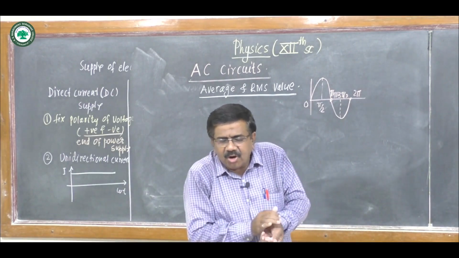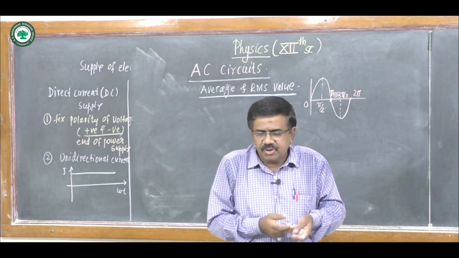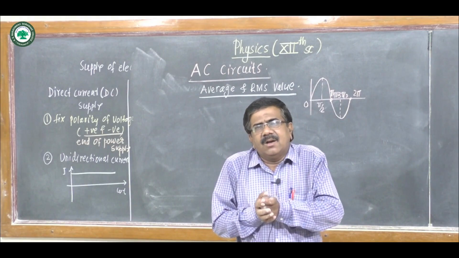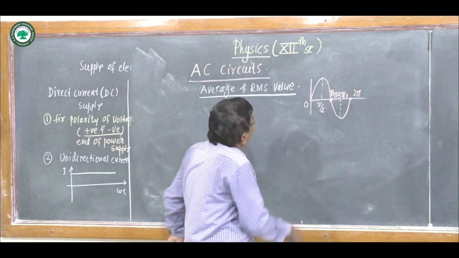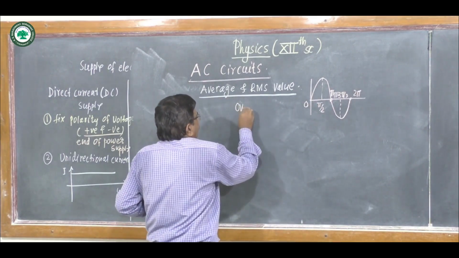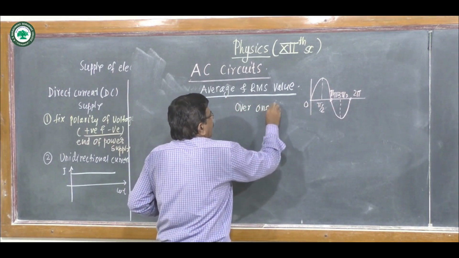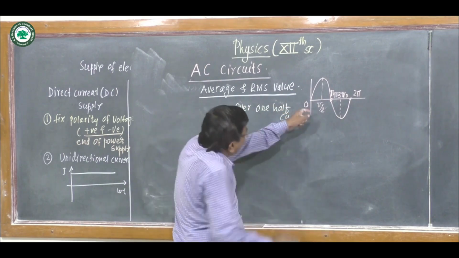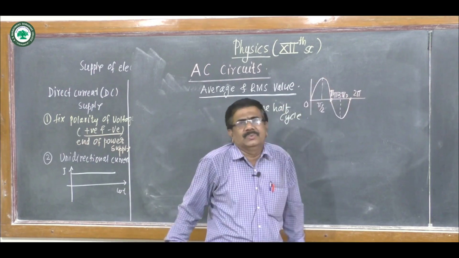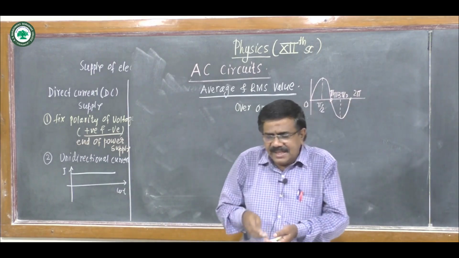So the average of all values of voltage or current we consider over one half cycle.